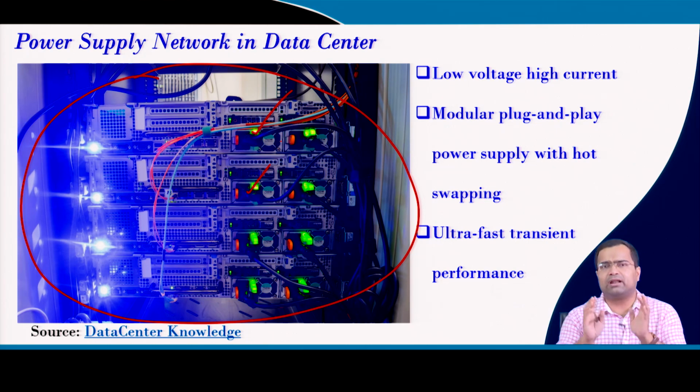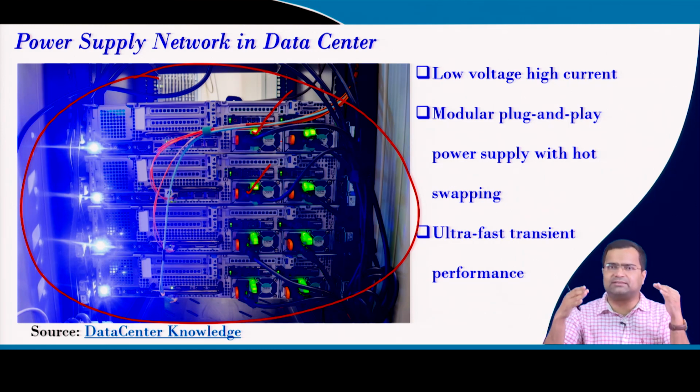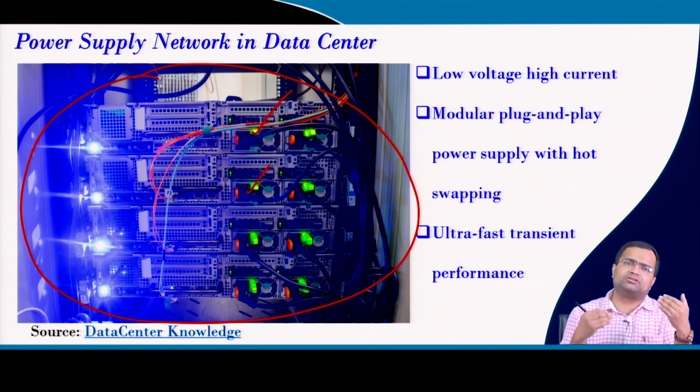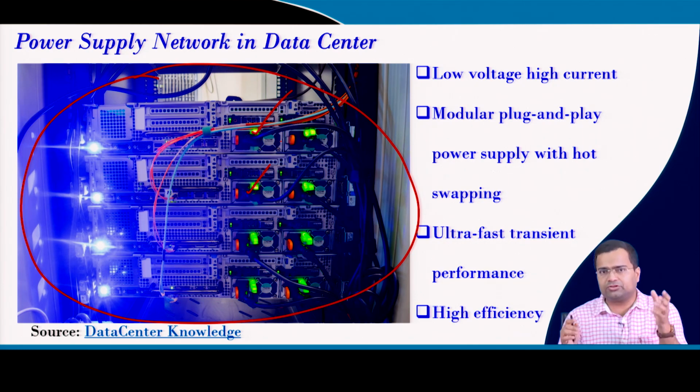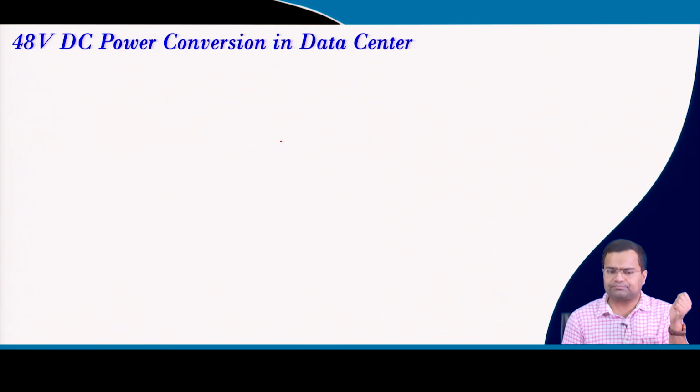But all this requires ultra fast transient response as well as high efficiency, because as I said, the currents are hundreds of ampere and they change in steps. The current can change from 1 ampere to tens of ampere to hundreds of ampere, and for such a change of current, the slew rate can be a few hundreds of ampere per microsecond. So this kind of application has stringent performance requirements, and you also need to achieve high efficiency.